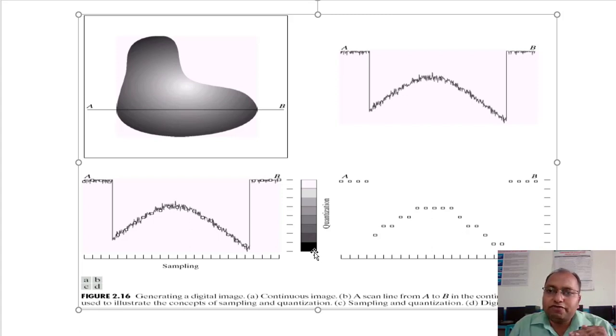So the range is from 000 to 111. So that will be the maximum range, right? In between 000 and 111, there will be the variations into the corresponding bit values. Okay, so remember that the first level, let us say the dark level, is nothing but represented as 3 zeros, right?